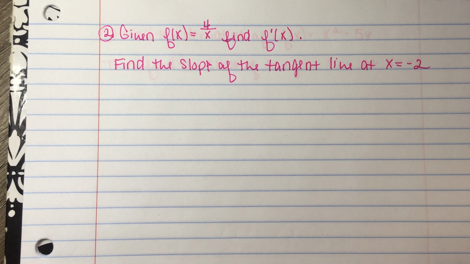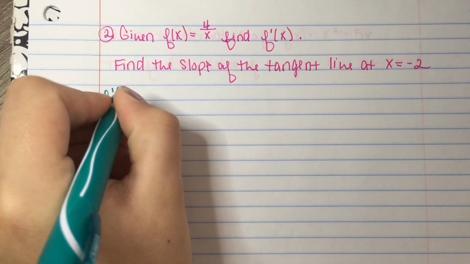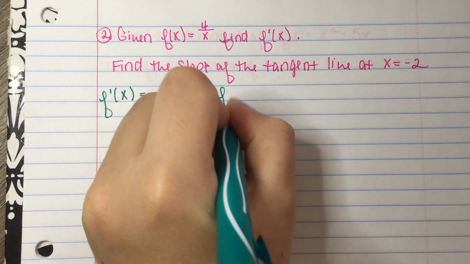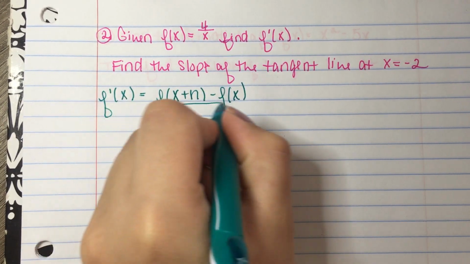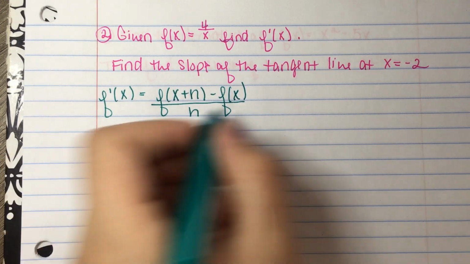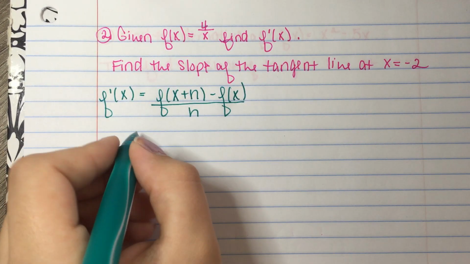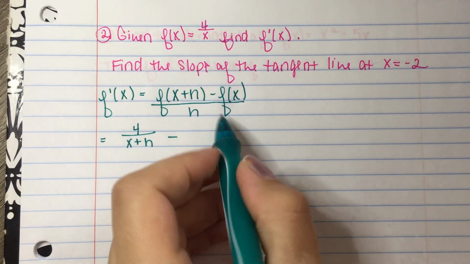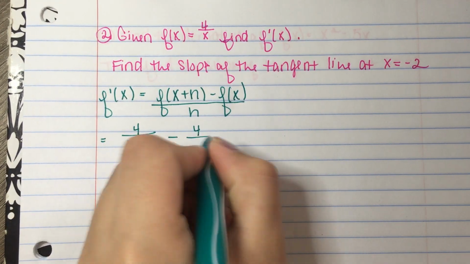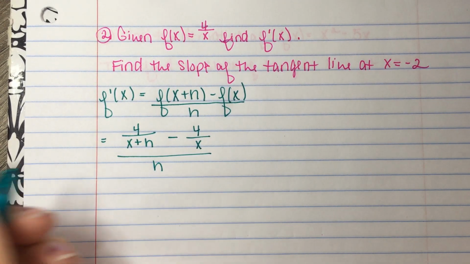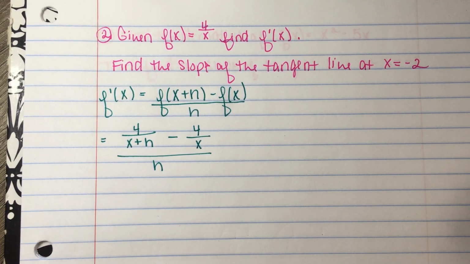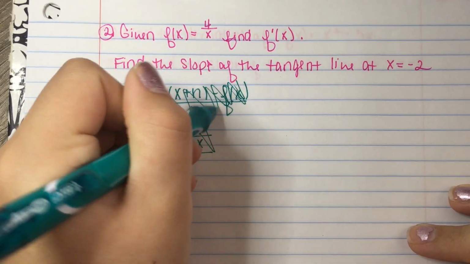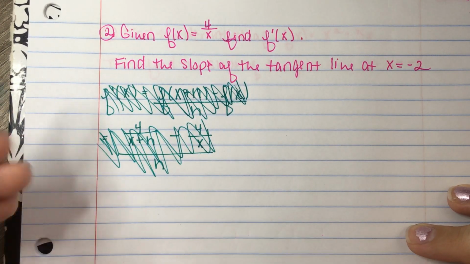Perfect. Okay, so we're going to start off with our equation. Well, I know the derivative of a function is equal to f of x plus h minus f of x all over h. So we're going to do some substituting in. Wherever I've got x, I'm going to take it out. I'm going to put in x plus h. So I have 4 over x plus h. And then I'm going to minus f of x, and my entire f of x is 4 over x, and then that's going to be all over h. Oh, I'm forgetting my limit. I don't want to redo this video. Okay, I'm going to make it look ugly. That's okay, though. Hopefully you guys forgive me.